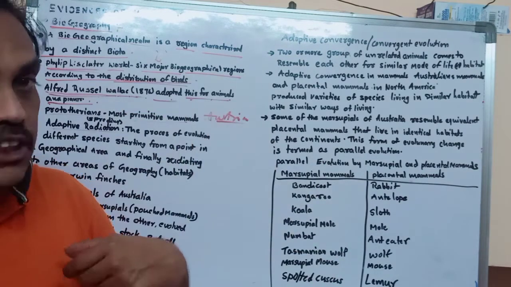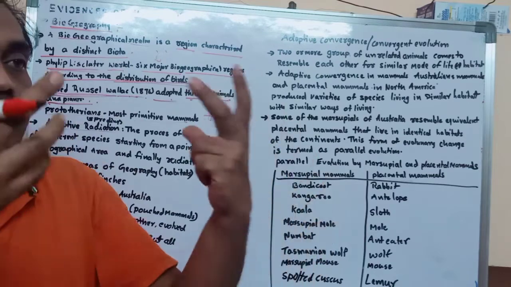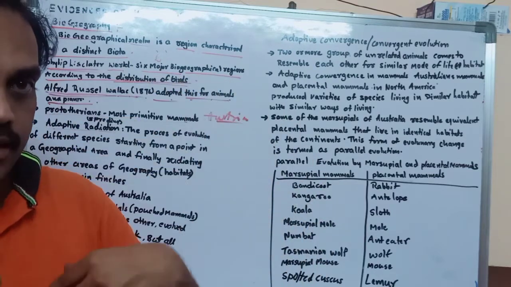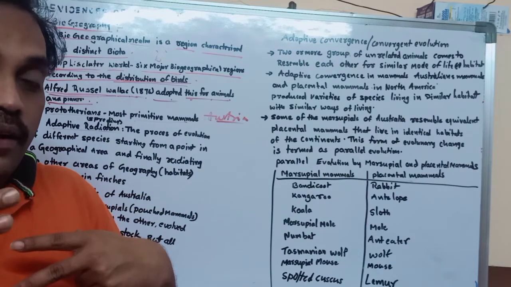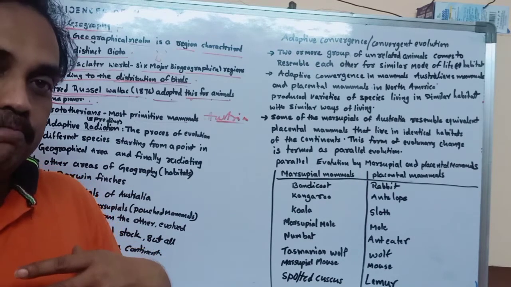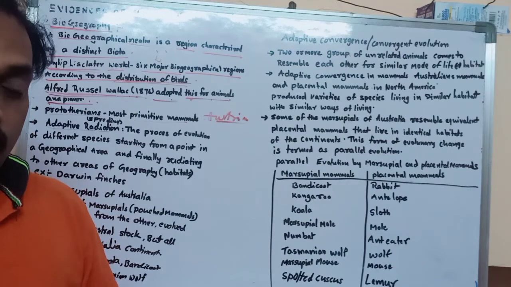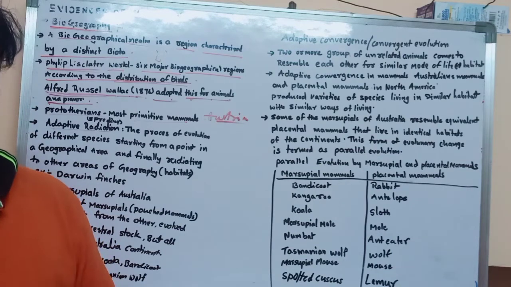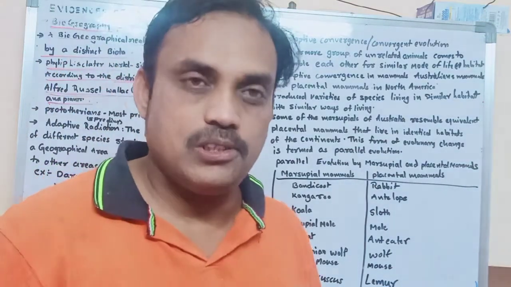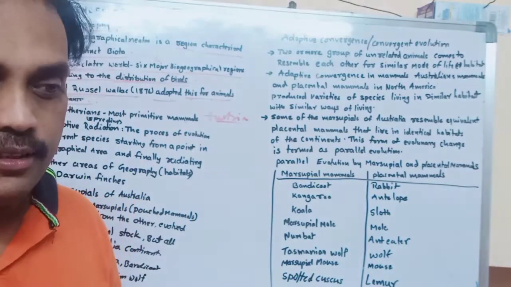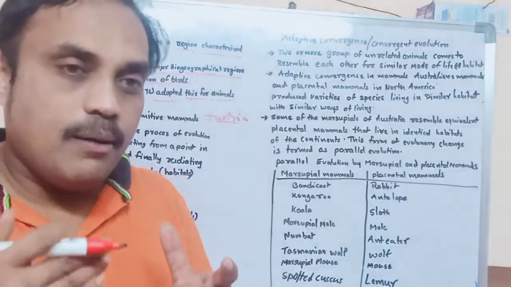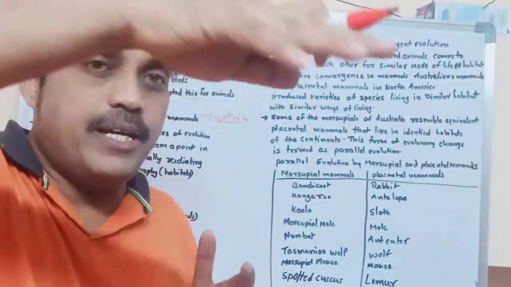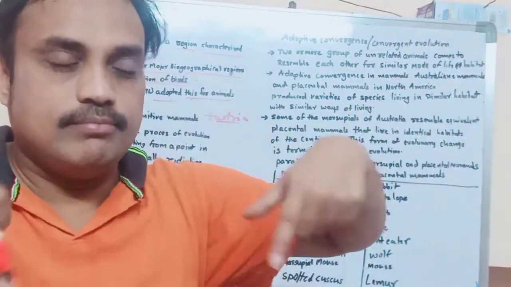Something which does not have that character, something adopted, receiving. Adaptive radiation. Radiation means spreading. One very good example is Darwin's finch birds, adaptive radiation. In adaptive radiation, what happened? Radiation means spreading.